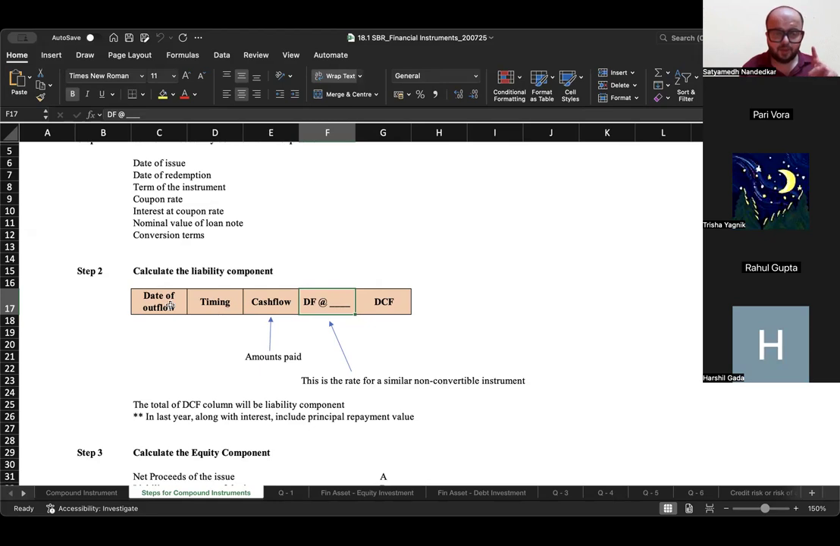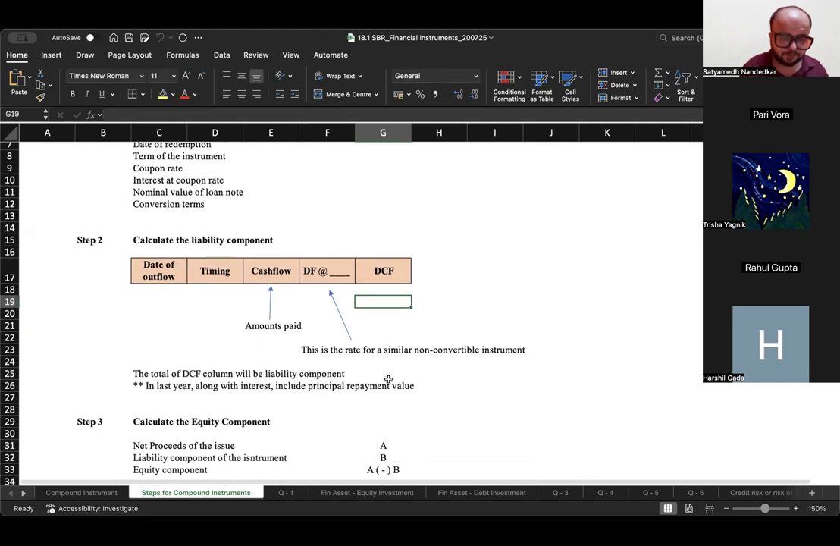You prepare this table, write down the date of outflow, the timing of outflow, the cash flows. From year 1 to 5, you will have interest, interest, interest every year. In year 5 you will also have the amount of principal repayment. Calculate the present value using the discounting factor, the effective interest rate given in the question. You will get the present value. The total of this present value column is your liability component. What does it represent? It represents the contractual obligation to pay cash to the other entity.